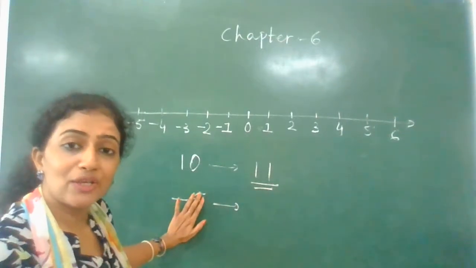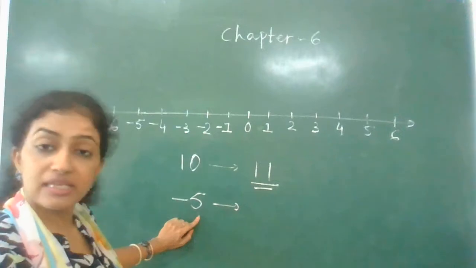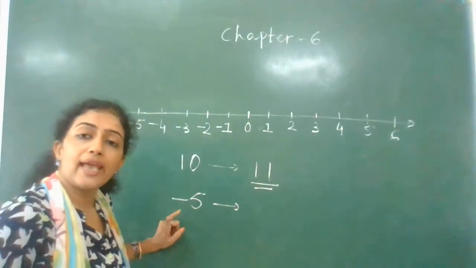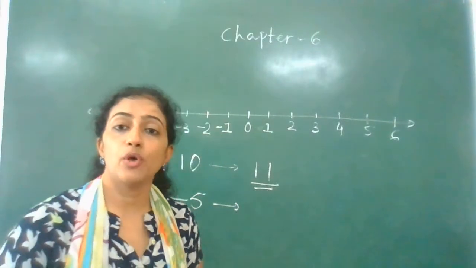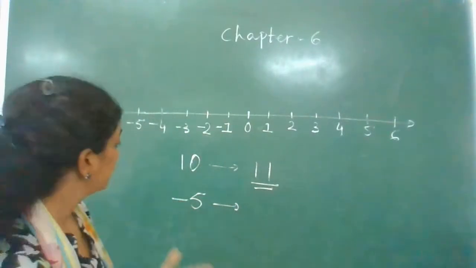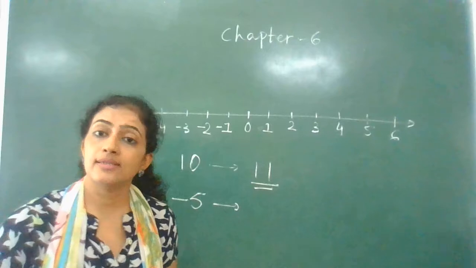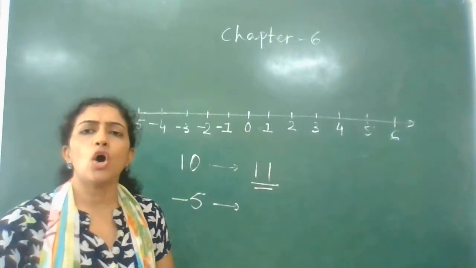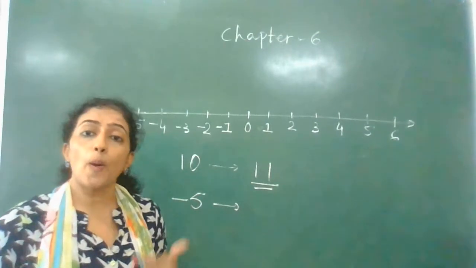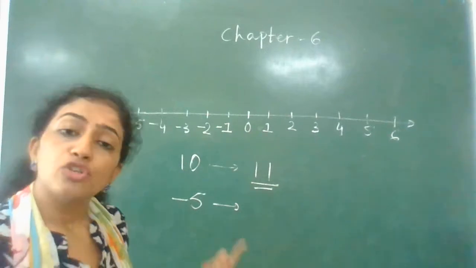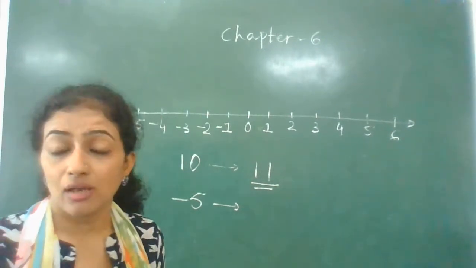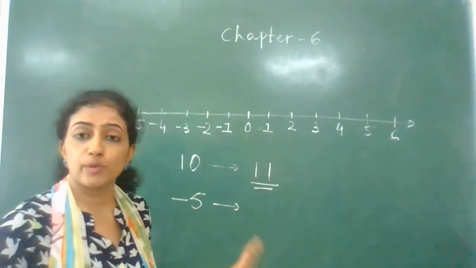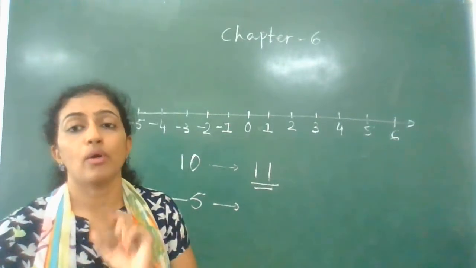Now let's take the new number, that is -5. Okay, as you see -5, immediately the thing comes in your mind is -6. Okay, because 5's opposite is 6. So the same way -5's opposite is -6. If you're thinking like this way, then it is wrong.